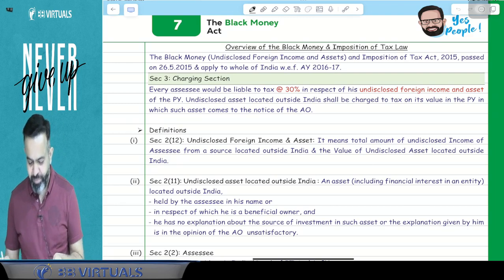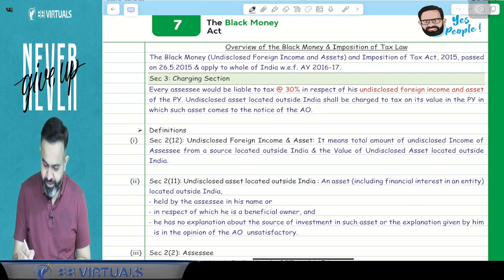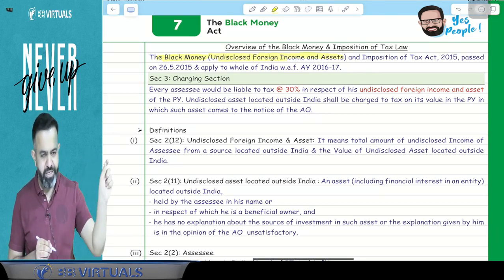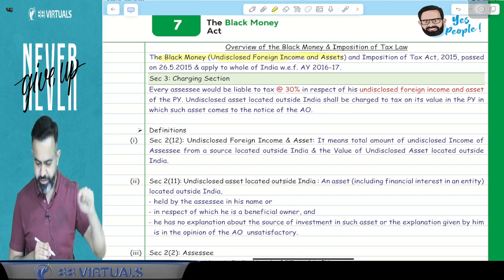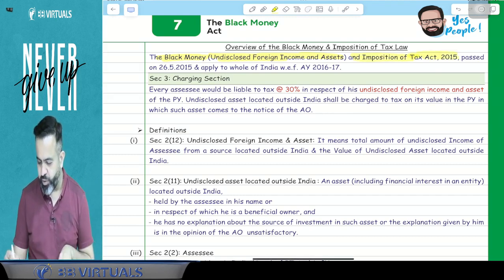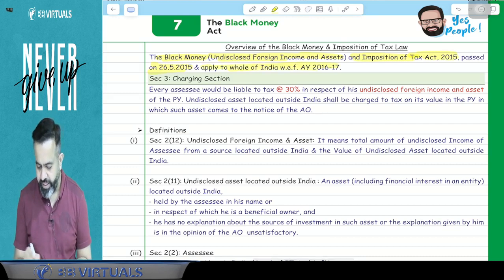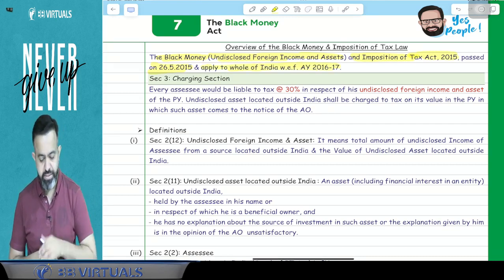Overview of the black money and imposition of tax law. The name of this act is Black Money, Undisclosed Foreign Income and Asset, which means undisclosed foreign income or asset, and Imposition of Tax Act 2015, passed on 26 May 2015 and applied to whole India with assessment year 16-17.